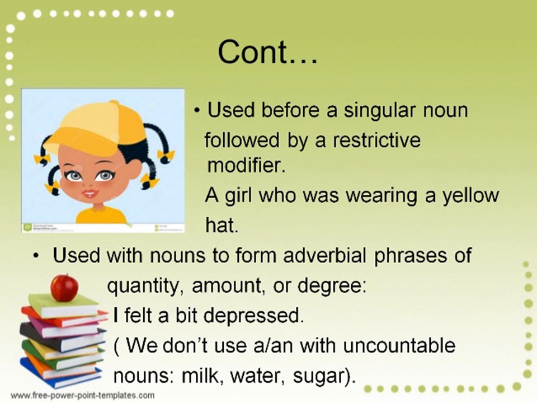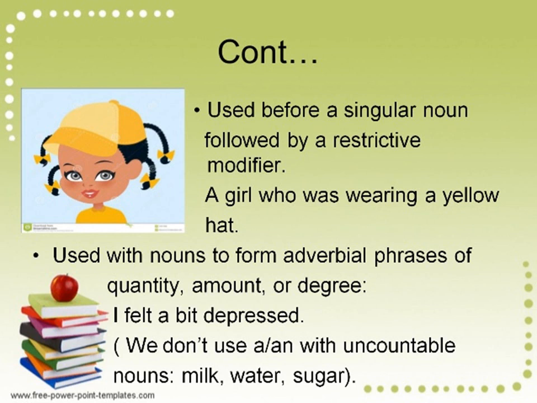Now remember that we don't use a or an with uncountable nouns like milk, water, sugar. We never use indefinite articles with uncountable nouns. Indefinite articles are also used in the numerical sense of the word one. For example, he gave me a pen. They are also used before a singular countable noun in exclamatory sentences. For example, what a beautiful sight. Here an exclamatory sentence is there and we are using the indefinite article a.